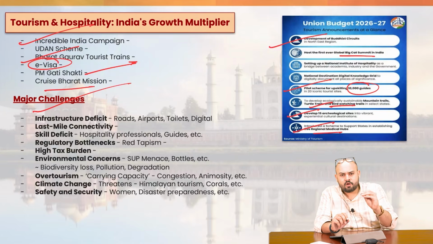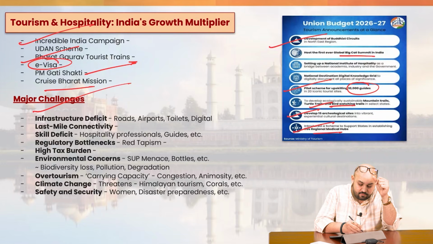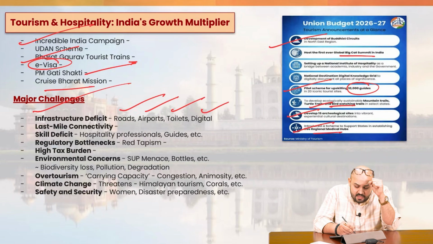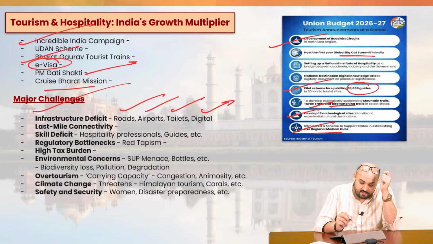Even though we have worked a lot in terms of Bharat Mala, in terms of expressways, in terms of the Gati Shakti, still we lack as far as the connectivity is concerned. There is still a lack of roads, airports, toilets, digital connectivity is missing. So you go to the mountain areas, you will find that there is no mobile network, right? So this aspect has to be looked into.